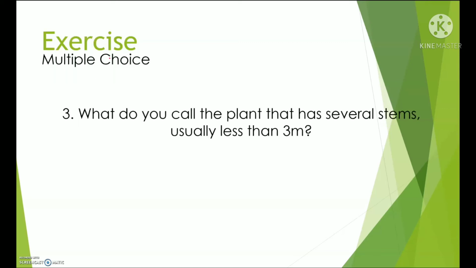Number 3. What do you call the plant that has several stems, usually less than 3 meters? A. Shrub. B. Tree. C. Herbaceous plant.